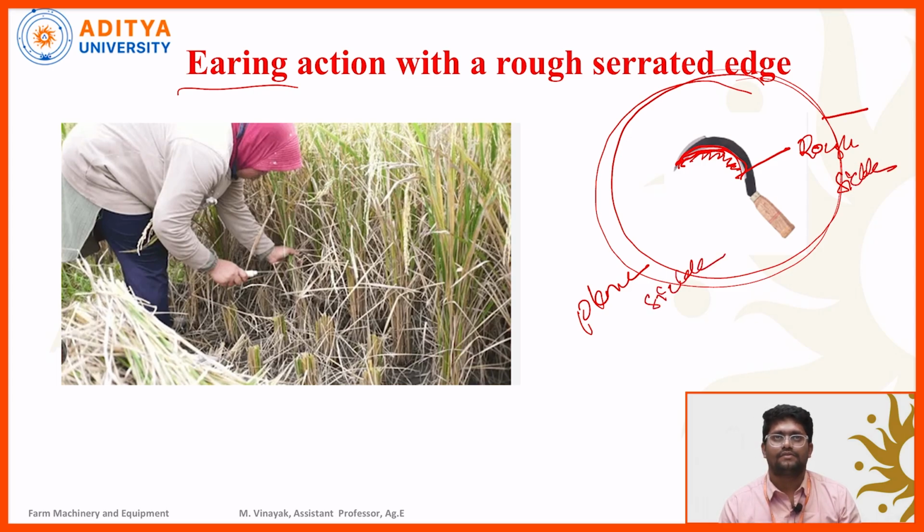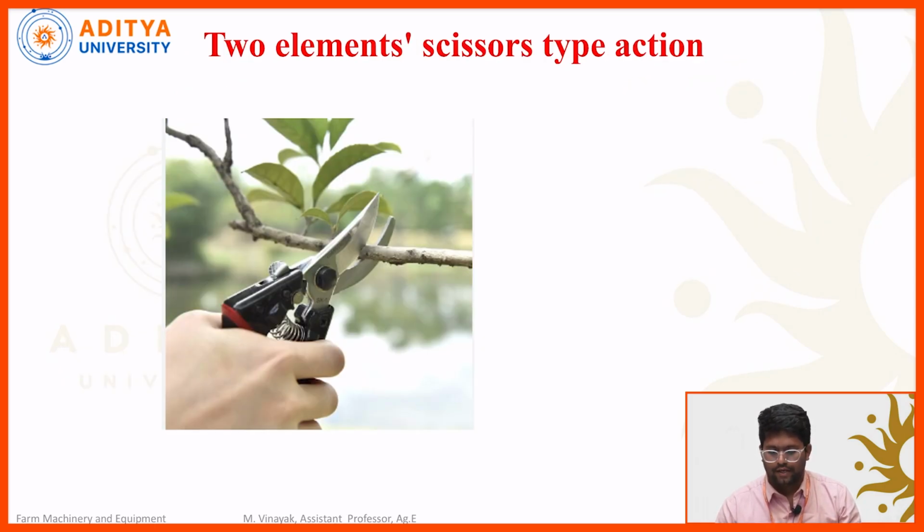Plain sickle and rough sickle. Let us look at the two-element scissor type action. This one is a scissor type structure. It is used for harvesting branches; some of the useful parts are provided in the branches of the trees.